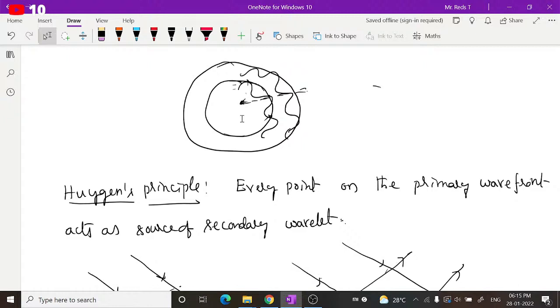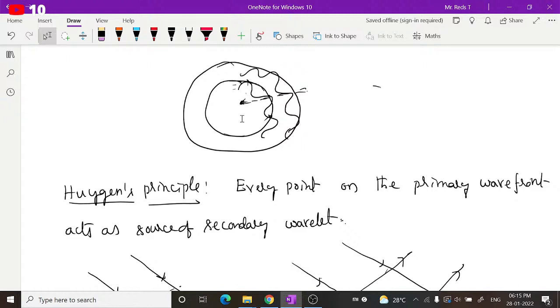You might have visualized this in water waves. If you have water in a tub and it is undisturbed, in a stationary position, and you drop a stone, it will create water ripples.